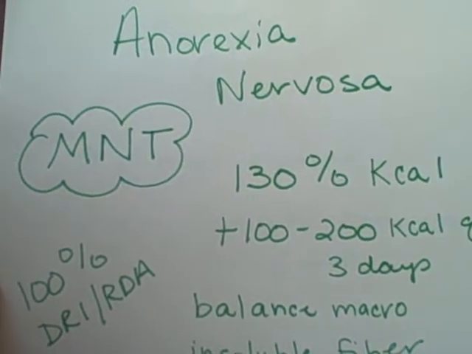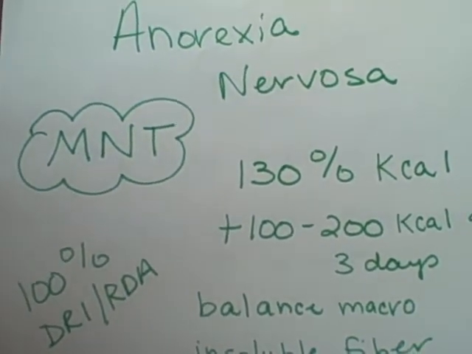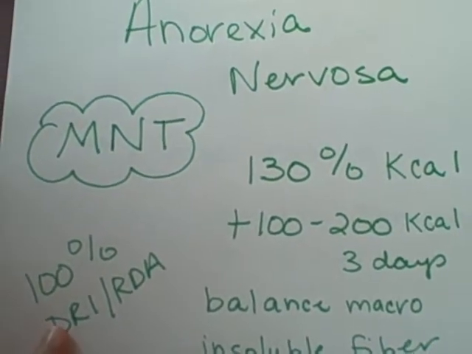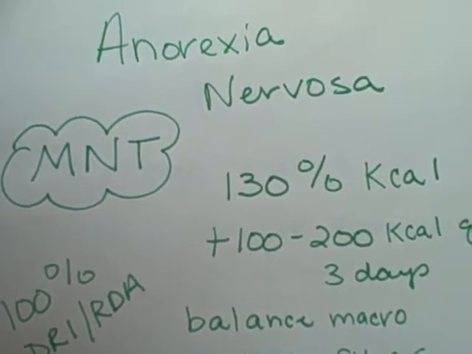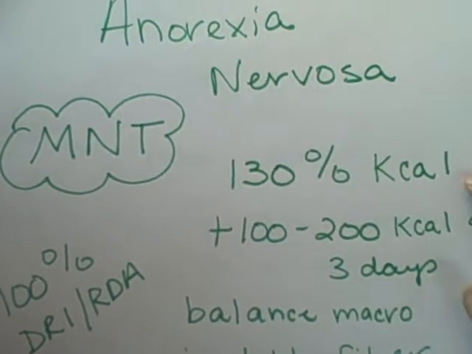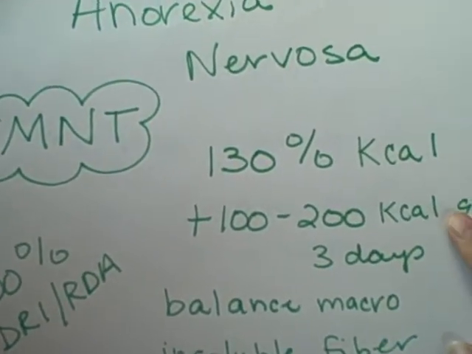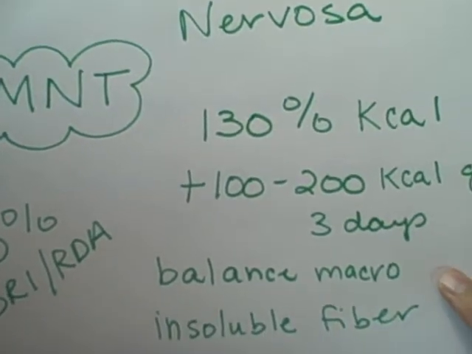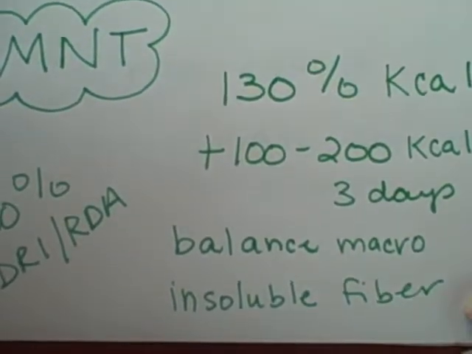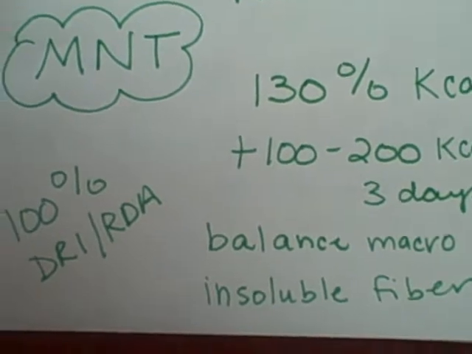With anorexia nervosa, the MNT is 100% DRI and RDA, 113% kilocal, and then increasing 100 to 200 calories every 3 days. There should be balanced macronutrients and insoluble fiber to help alleviate constipation.